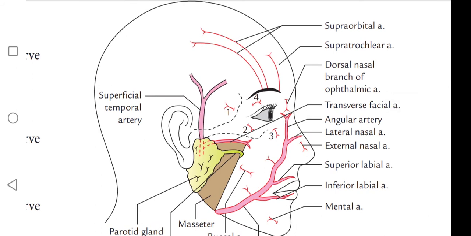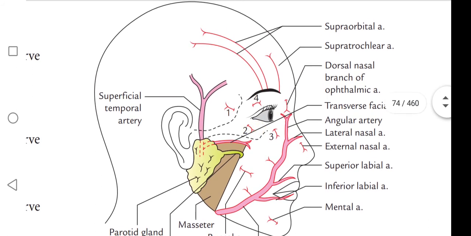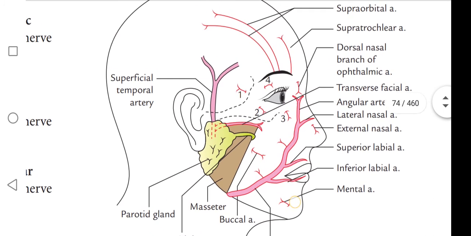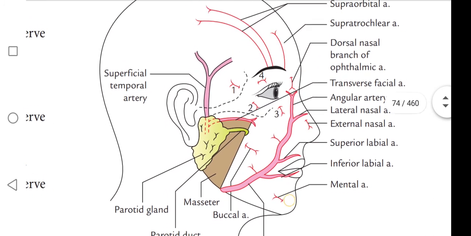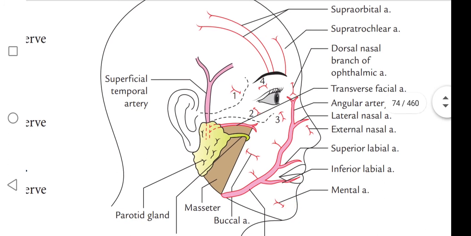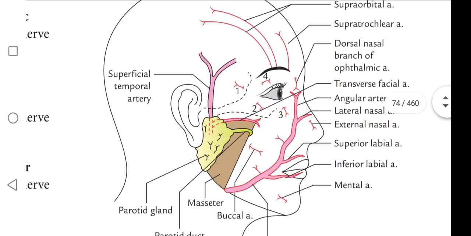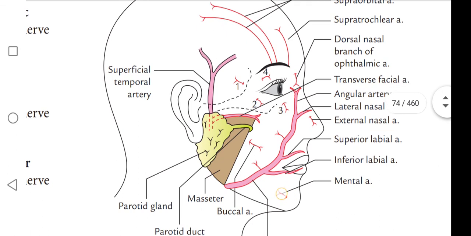Infraorbital artery, buccal artery, and mental artery. See, this is the mental artery. These are derived from the maxillary artery. Okay, what are the arteries? Infraorbital artery, buccal artery, and mental artery are derived from the maxillary artery.